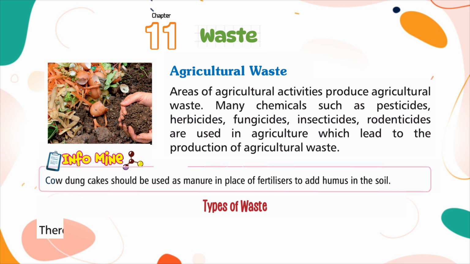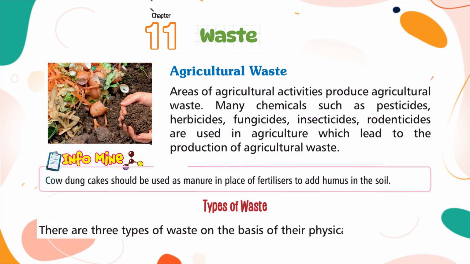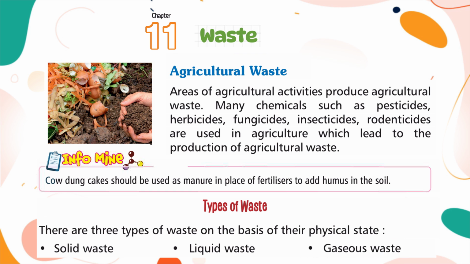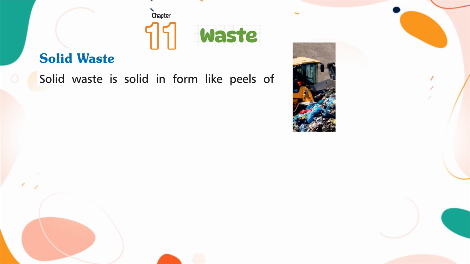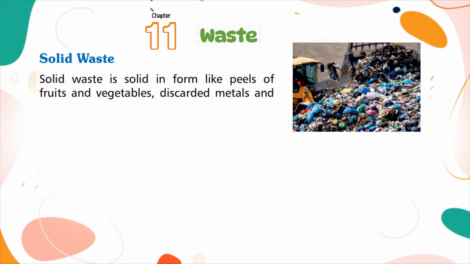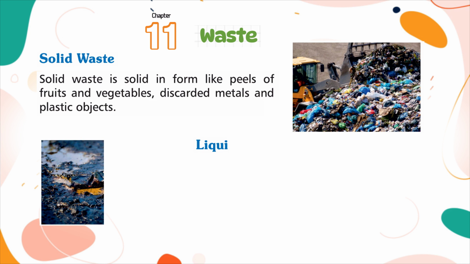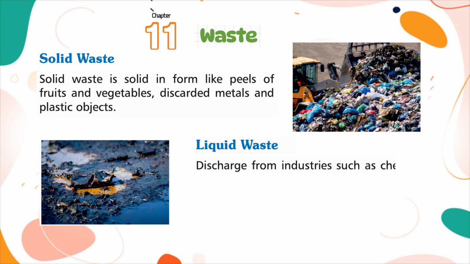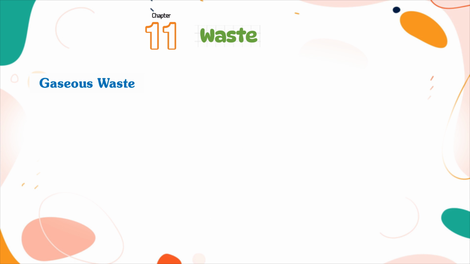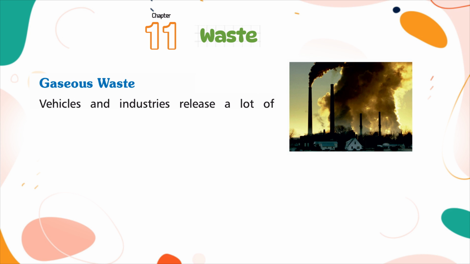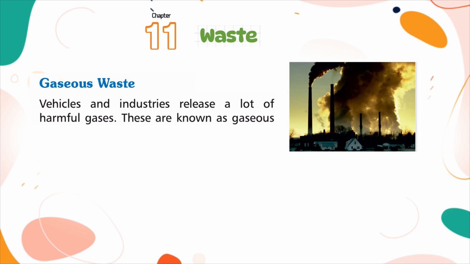Types of waste. There are three types of waste on the basis of their physical state: solid waste, liquid waste, gaseous waste. Solid waste. Solid waste is solid in form, like peels of fruits and vegetables, discarded metals, and plastic objects. Liquid waste. Discharge from industries such as chemicals and water mixed up with fertilizers are the forms of liquid waste. Liquid wastes pollute the rivers when they are mixed with the water. Gaseous waste. Vehicles and industries release a lot of harmful gases. These are known as gaseous waste.